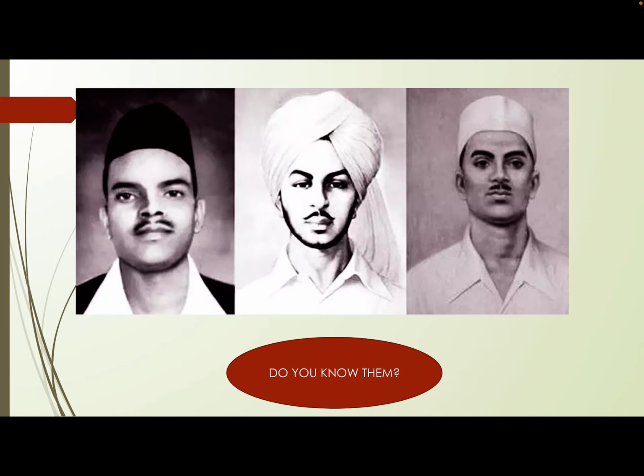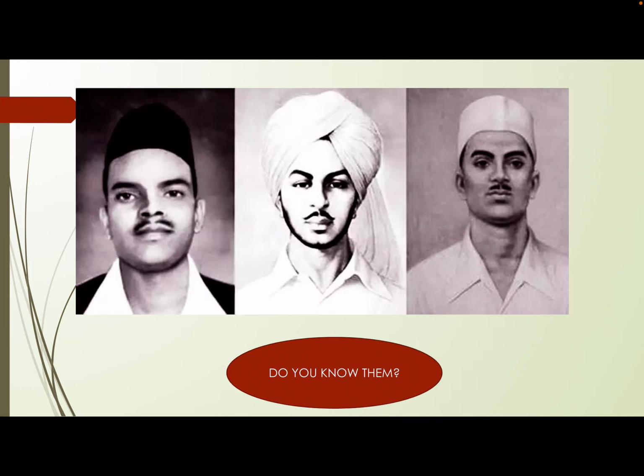So you are aware of these important revolutionaries, and in their own way, they also contributed to the Indian national movement because they also wanted freedom from the foreign clutch, from the foreign rule, from the foreign domination. So they were active.